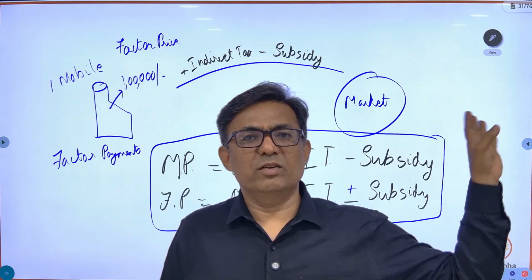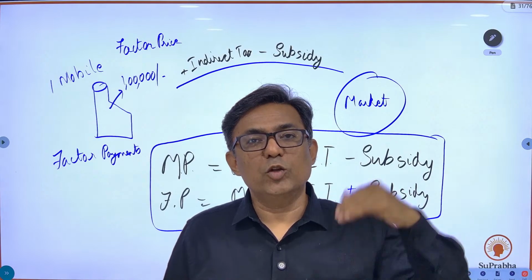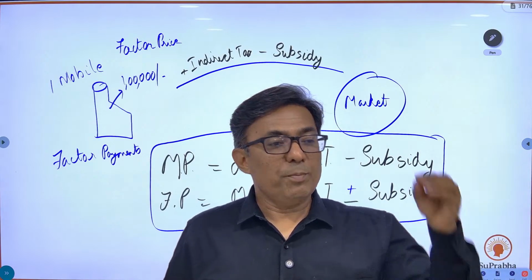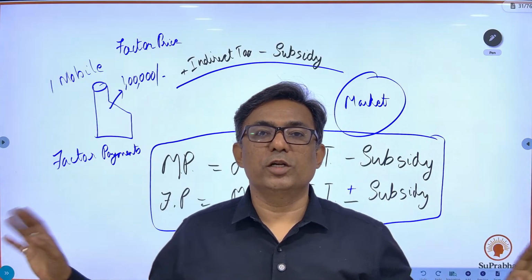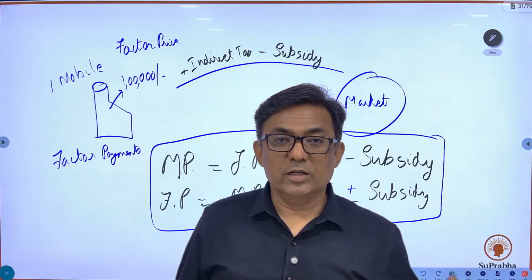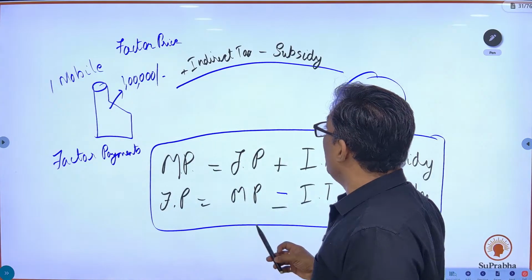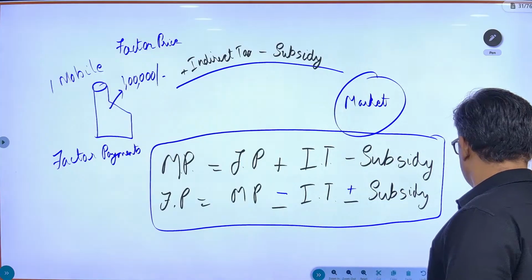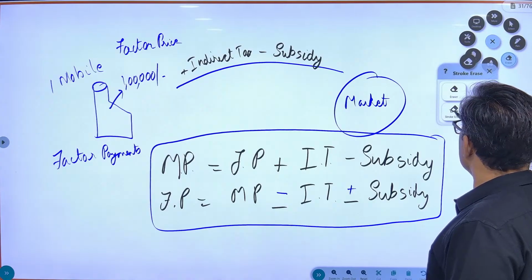It is directly 1 lakh rupees on the production. Whether you produce one cigarette or 100 cigarettes, it is irrelevant. So how do you arrive at this basic price? I'll just erase this part.